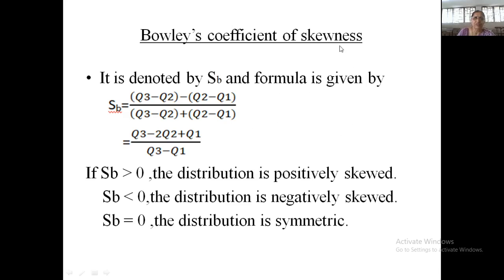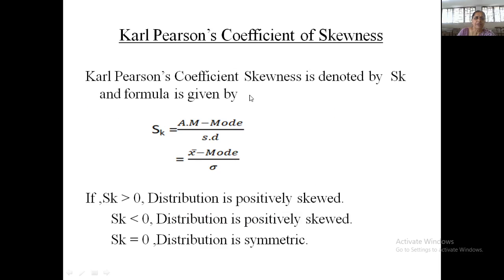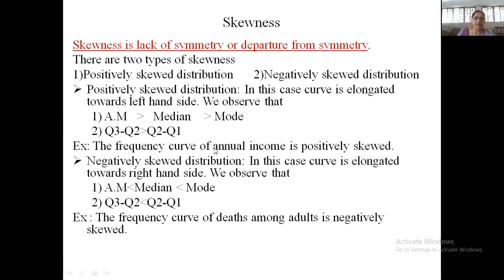Bowley has defined a measure of skewness based on quartiles. We know that for symmetric distributions, Q1 and Q3 are equidistant from Q2. Similarly, in case of a positively skewed distribution, the distance between Q3 and Q2 is greater than between Q2 and Q1.